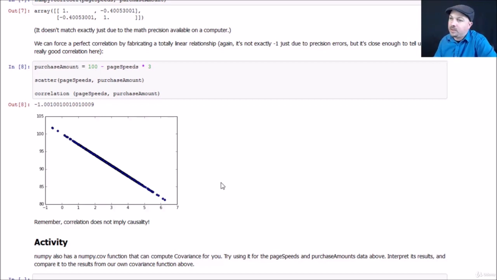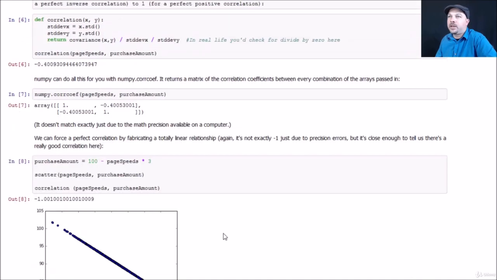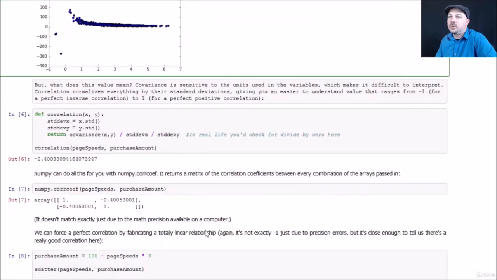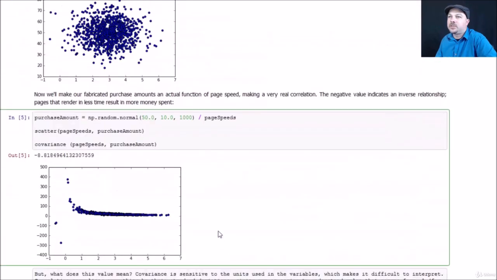So get your hands dirty, roll up your sleeves. I want you to use the numpy.cov function. That's actually a way to get NumPy to compute covariance for you. We saw how to compute correlation using the corrcoef function, so go back and rerun these examples just using the numpy.cov function and see if you get the same results or not. You should. They should be pretty darn close.